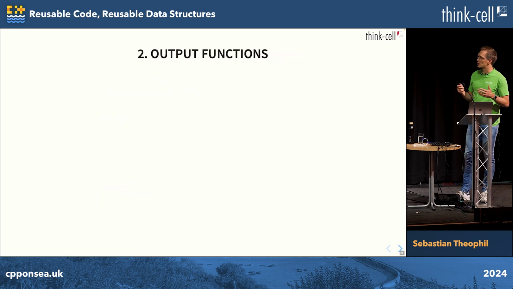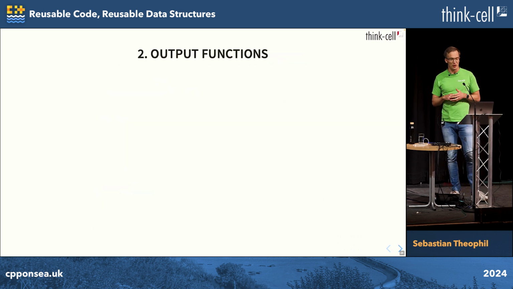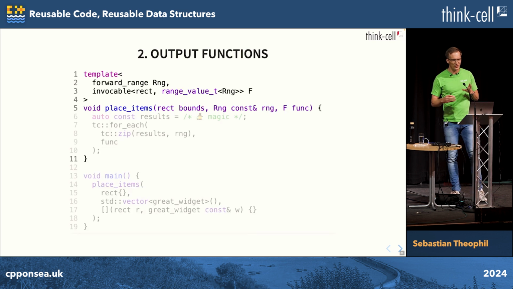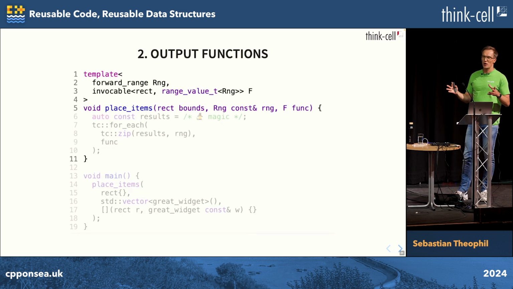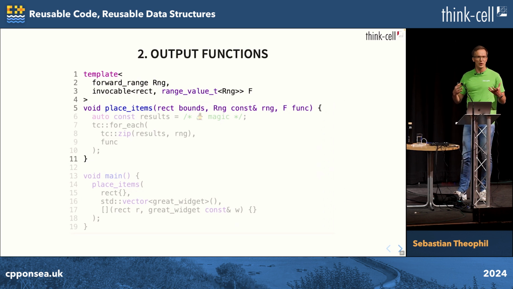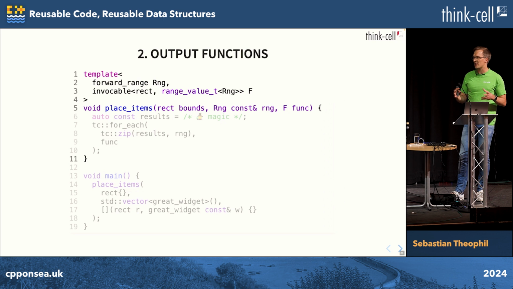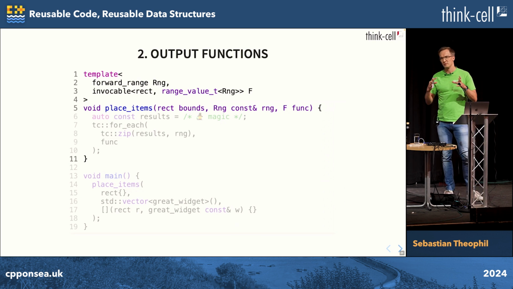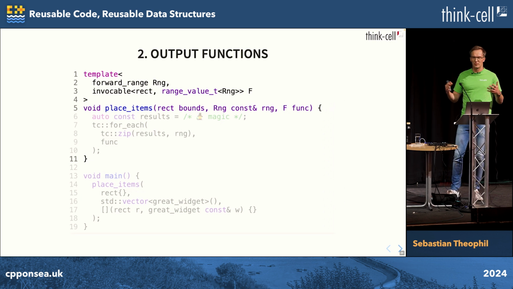The second way to customize generic functions are output functions. Output functions are similar to output iterators. Output iterators are very frequent in the STL, but they're kind of a weird concept because they're not really a minimal concept. You can assign stuff to an output iterator, and for some reason you have to increment it, when all you wanted to do is calculate a result and pass it to something.